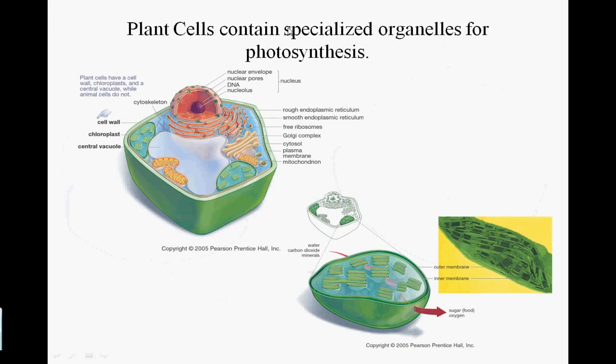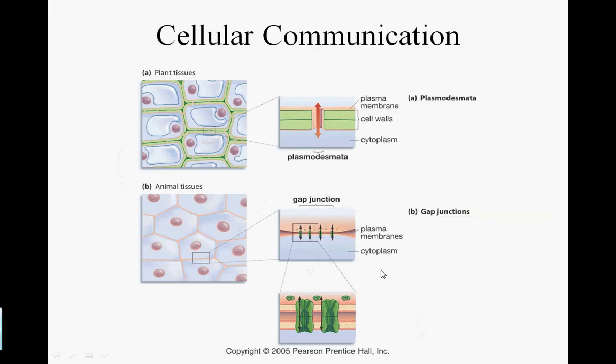So plant cells, let's speak more in depth about the chloroplasts. The plant cells contain specialized organelles for photosynthesis, and these are called the chloroplasts. So these chloroplasts are the sites of photosynthesis.